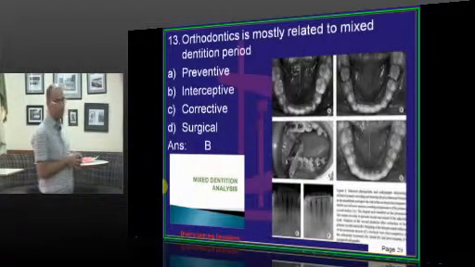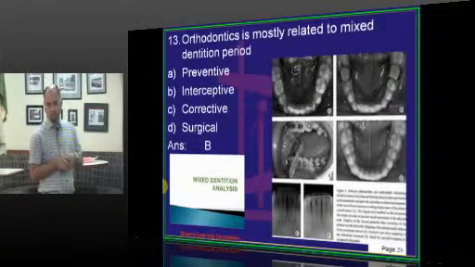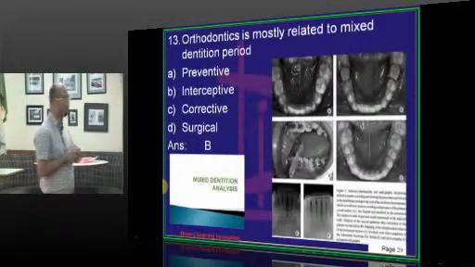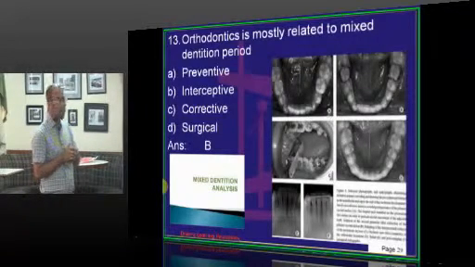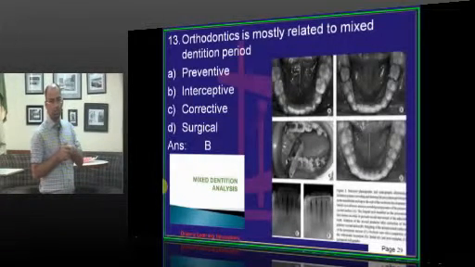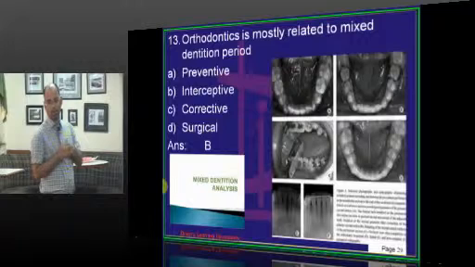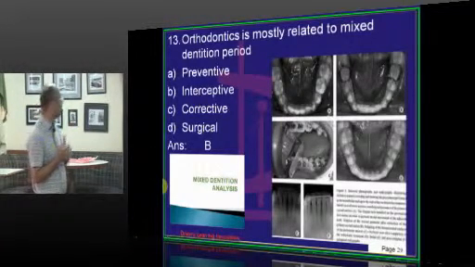Orthodontics has got 4 sub branches, that is preventive, interceptive, corrective and surgical. Preventive is in the initial stages, where you try to prevent the malocclusion from setting in. Interceptive is during the mixed dentition, where any habits or any problems which start the malocclusion. The moment you see any malocclusion, initially you try to intercept.